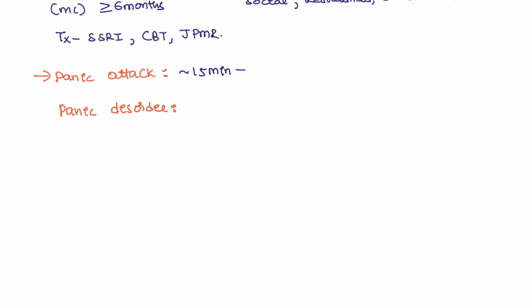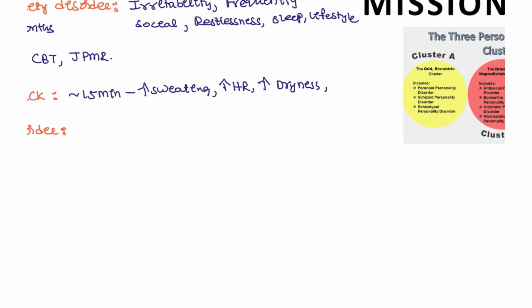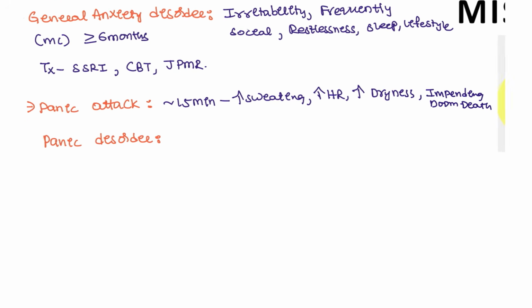The patient feels like something is going to kill him, which we call impending doom of death. After 15 minutes, they don't have anything else. That is the panic attack.